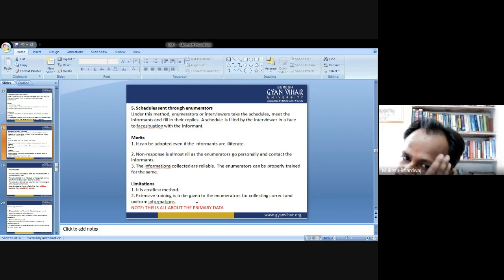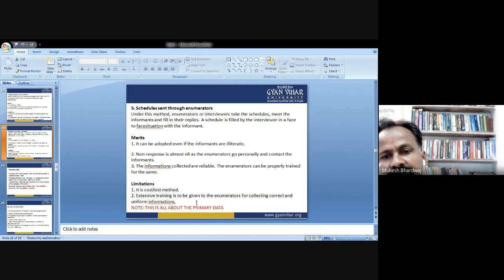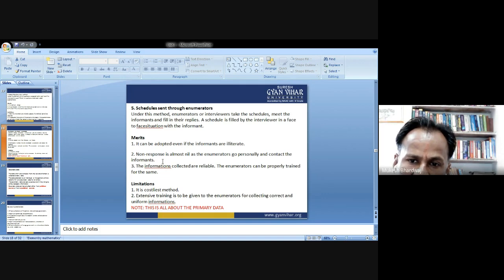Fifth is schedules sent through enumerators. Under this method, enumerators or interviewers take the schedules, meet the informants, and fill in their replies. A schedule is filled in by the interviewer in a face-to-face situation with the informant. Merit: it can be adopted even if the informants are illiterate. Non-response is almost nil as the enumerators go personally and contact the informants. The information collected is reliable. The enumerators can be properly trained for the same.